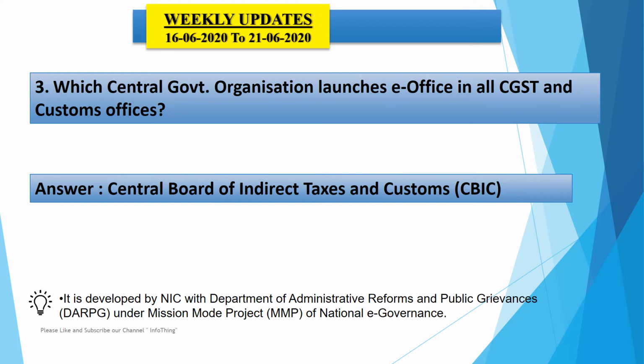It marks a change in office procedures from manual file handling to automatic online procedures. By doing this, e-office will provide faceless, contactless and paperless indirect tax administration.